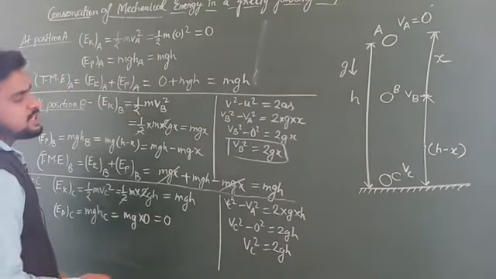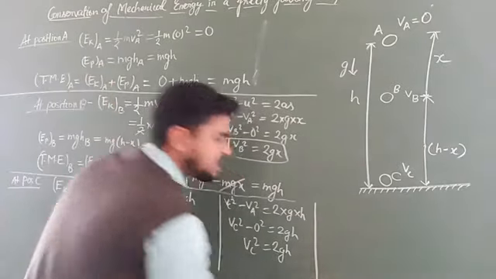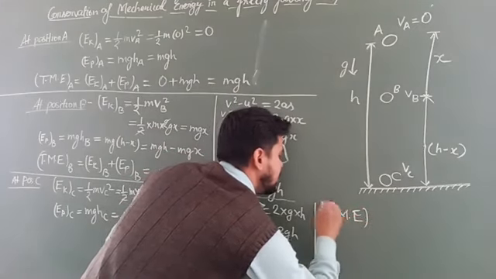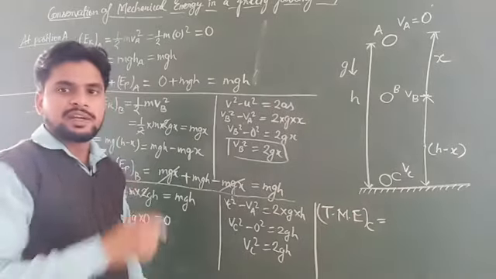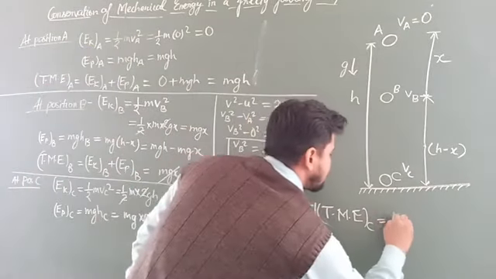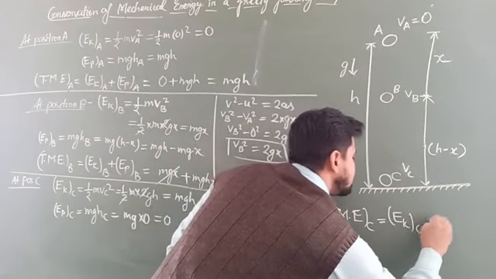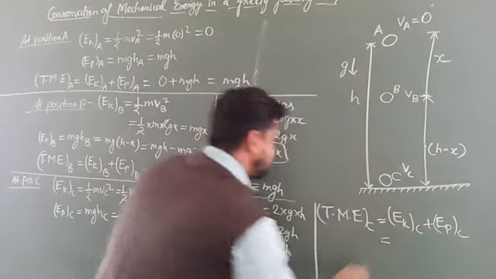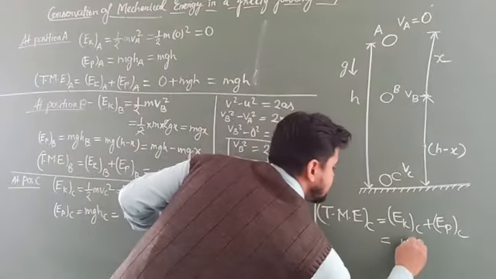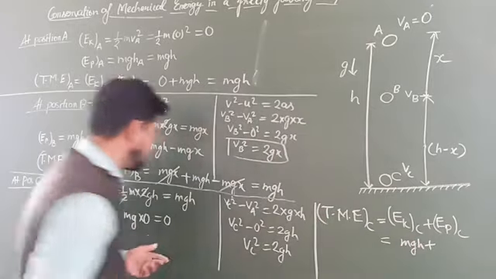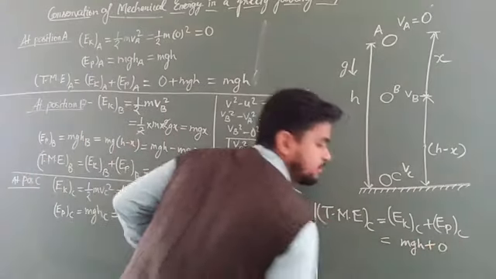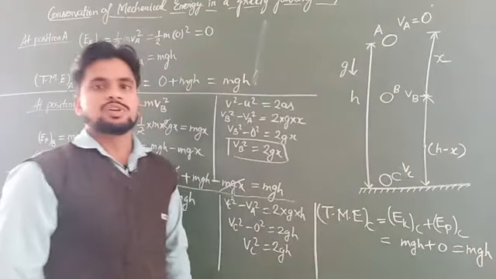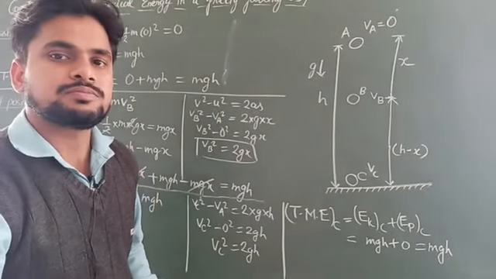Now let us find the total mechanical energy at the point C. Total mechanical energy at point C equals kinetic energy at the point C plus potential energy at the point C. So EkC plus EpC. Okay students? Now EkC is how much? mgh, plus potential energy is how much? 0. So it will be equal to mgh. Okay students, it equals mgh.